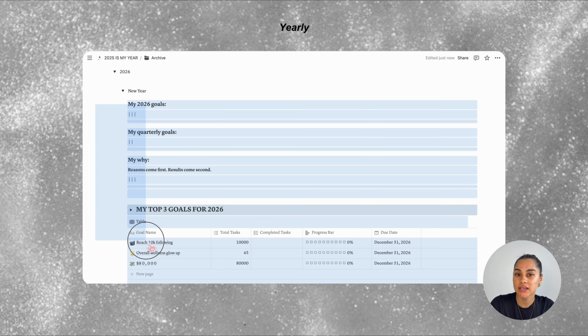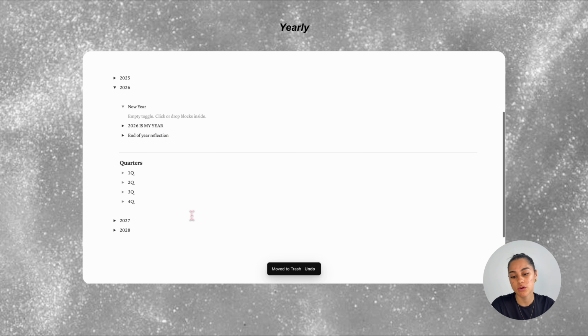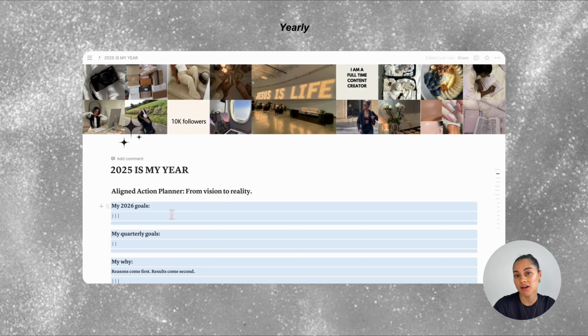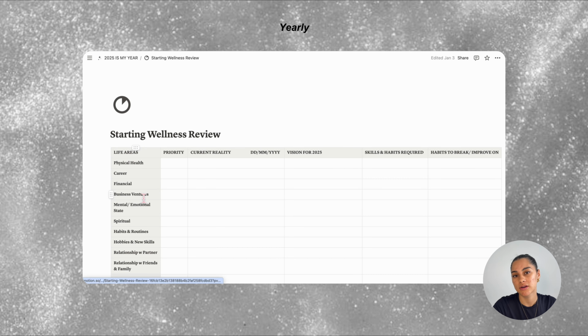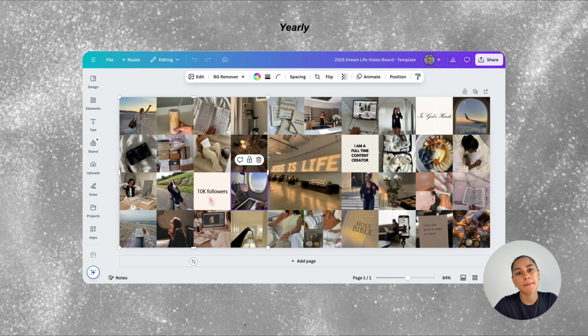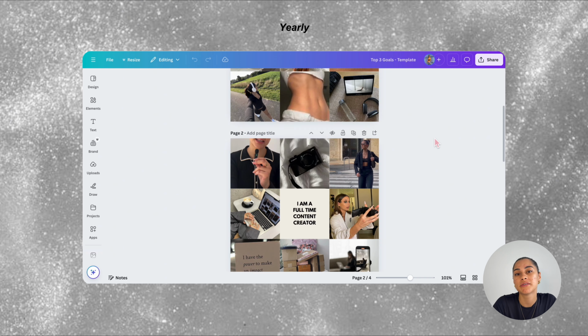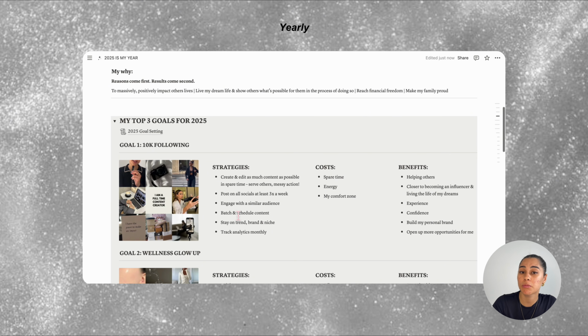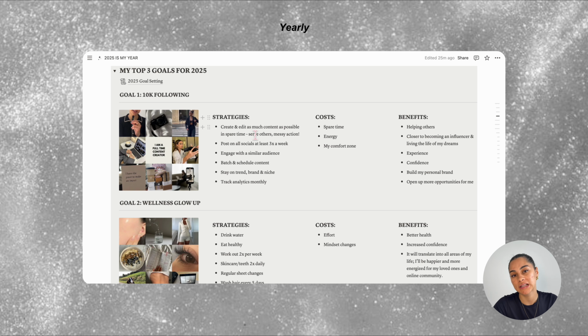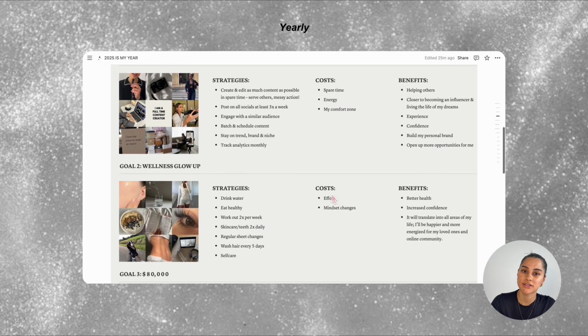At the start of every year, I'll cut and paste the new year onto the main page from the archive. Then I'll complete the goal setting page and the starting wellness review. Next, I'll create my big and small vision boards with the Canva templates, add them into the cover and the top 3 goals toggle, and then I'll fill out the strategies, costs, and benefits for each goal.